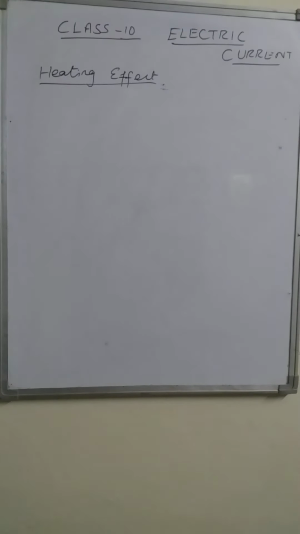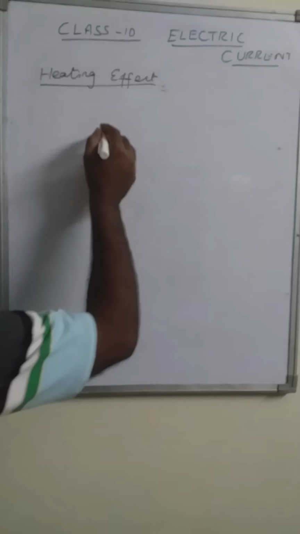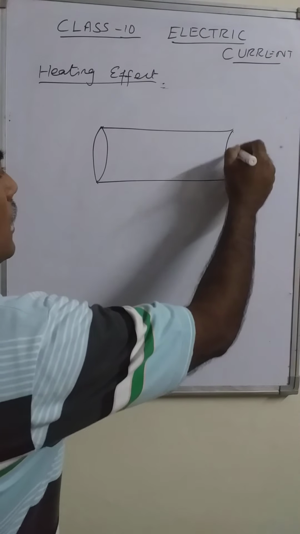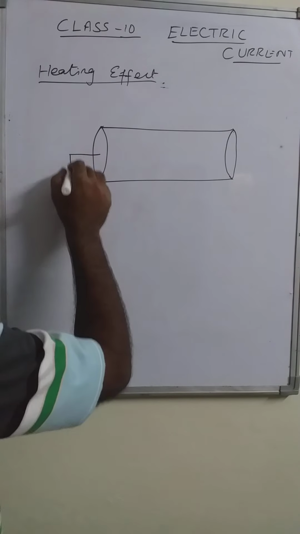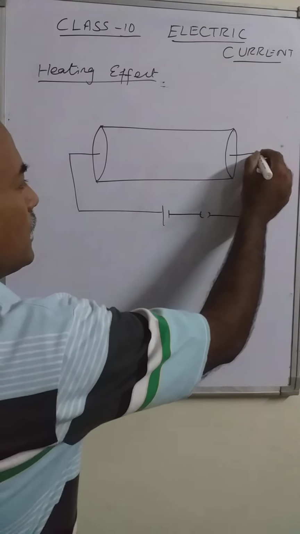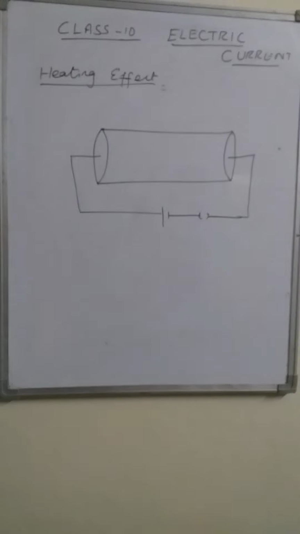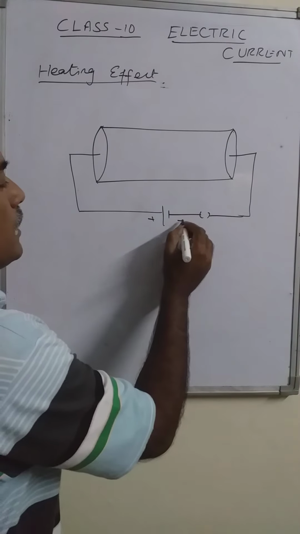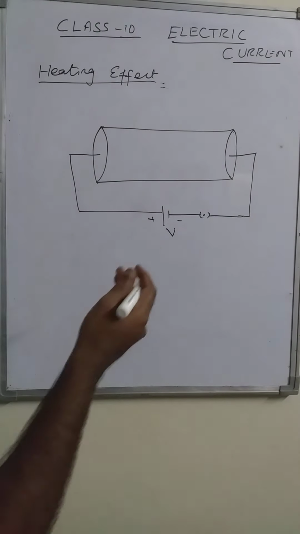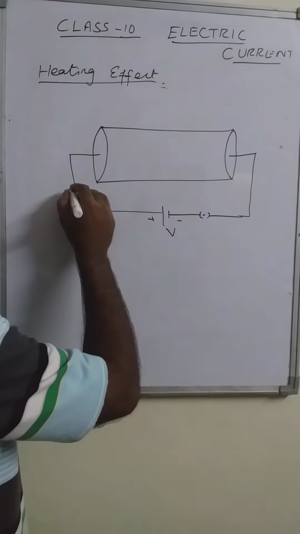Suppose we have a conductor. It is a straight wire. Let us assume that this conductor is connected across a battery or cell along with the key. Here we have the cell with the potential difference V. As we close the key, what happens? The electric current starts to flow.